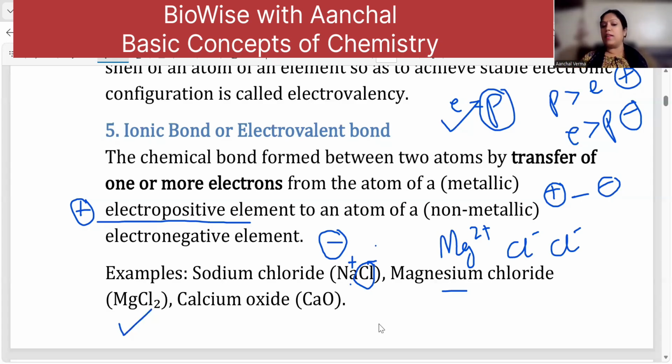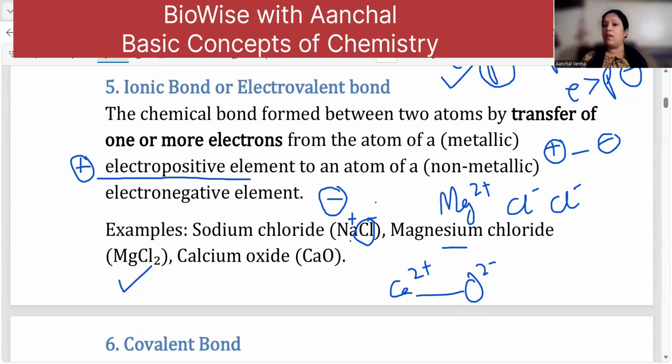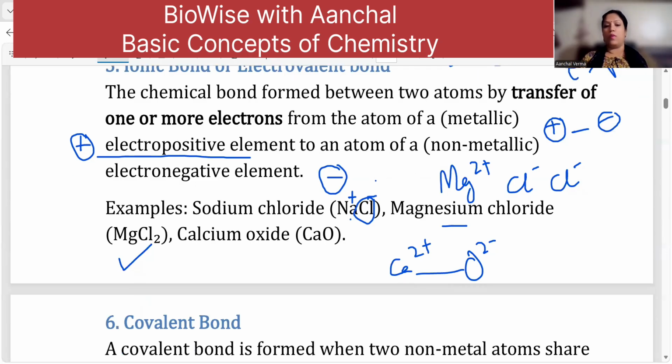Similarly, calcium oxide: calcium also gives two electrons. Calcium has two extra electrons, 2,8,8,2, and oxygen has 6, that is, two electrons deficient. So it forms O2- and Ca2+, plus and minus neutral. So they will form a compound together, right? So this is your electrovalent bond or ionic bond.